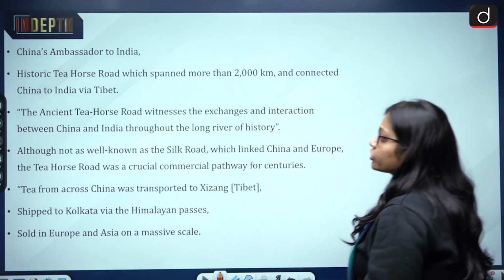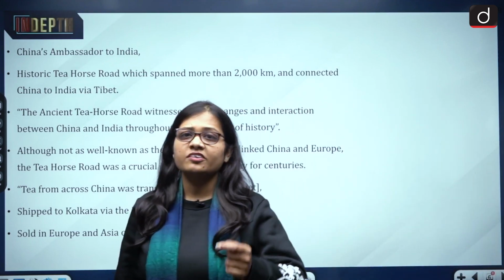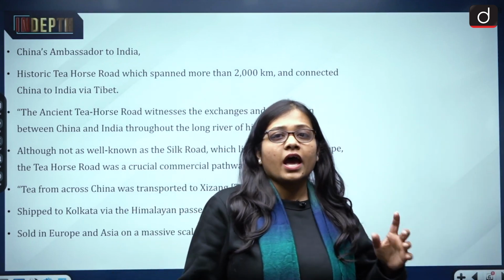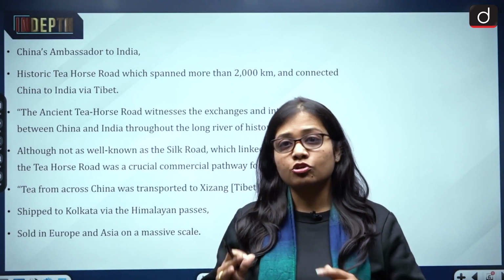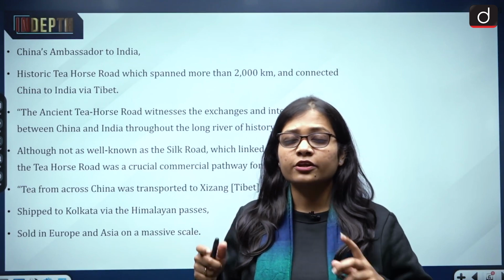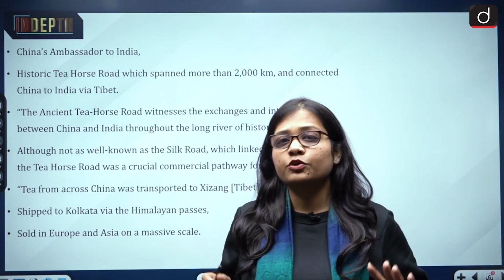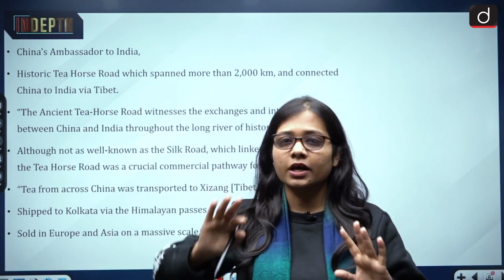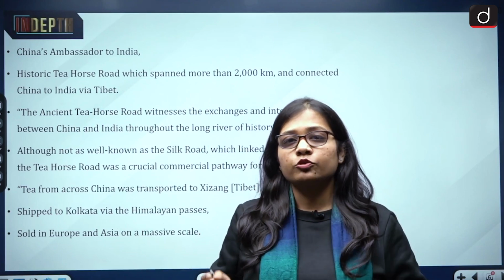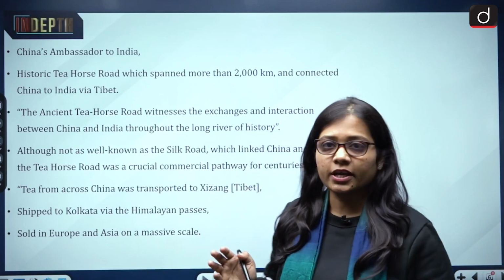So recently, China's ambassador to India has tweeted about the ancient and historic Tea Horse trade route, which used to take place between the Asian countries, with Asian trade also reaching the European countries, and specifically it used to happen between India and China.